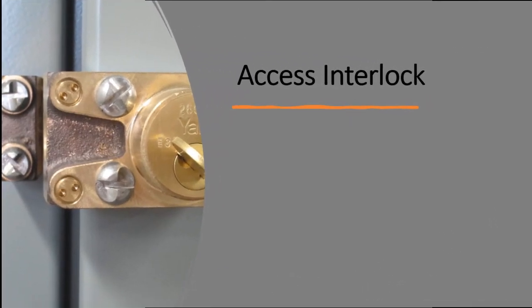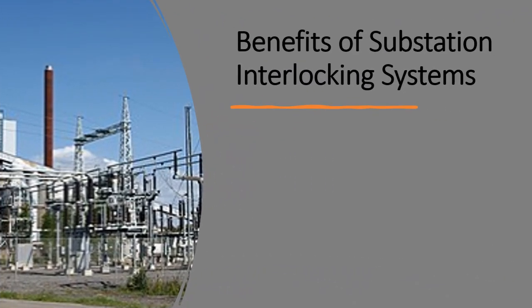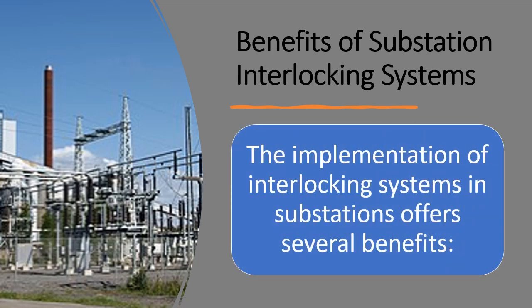Access interlock. Access interlocks prevent entry into a compartment within the substation unless the relevant circuit breakers are open and the earthing switch is closed. This is crucial for protecting personnel from exposure to live equipment. Benefits of substation interlocking systems. The implementation of interlocking systems in substations offers several benefits.